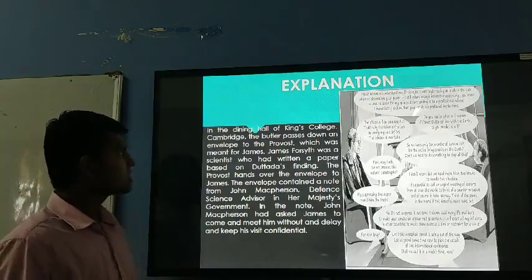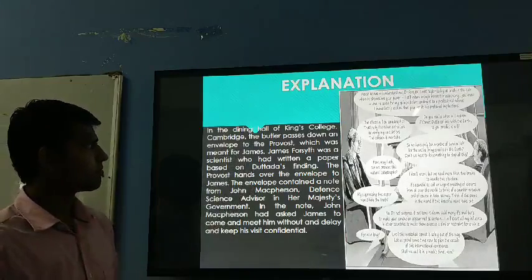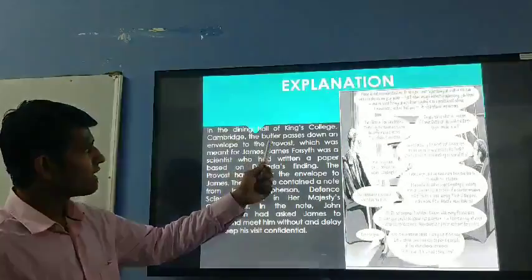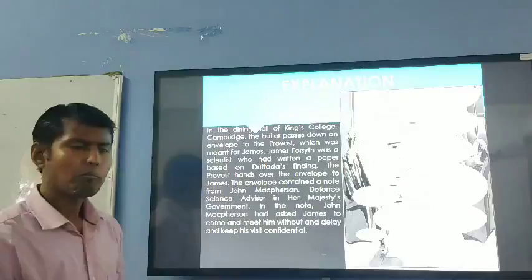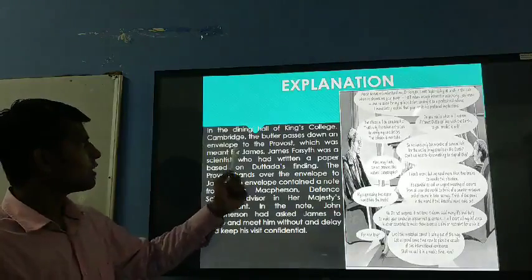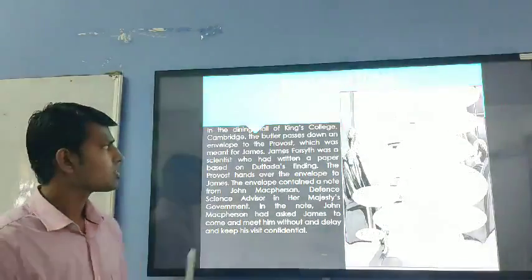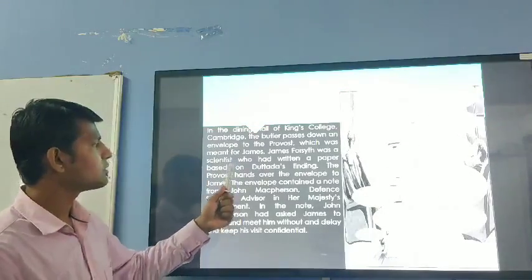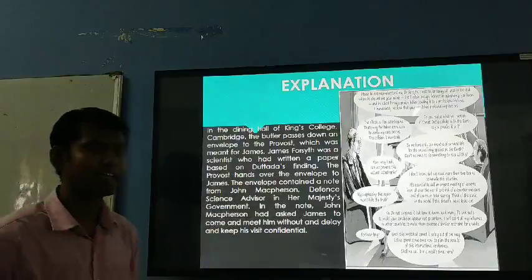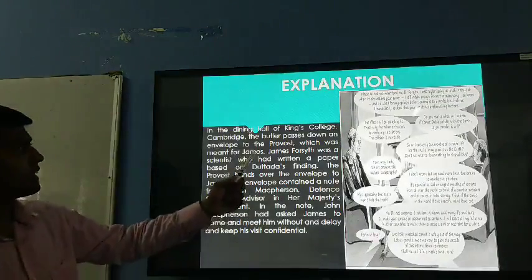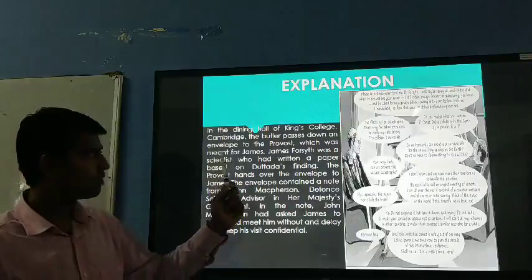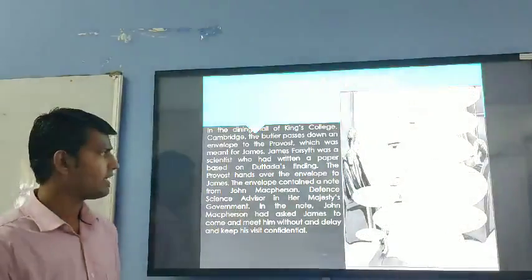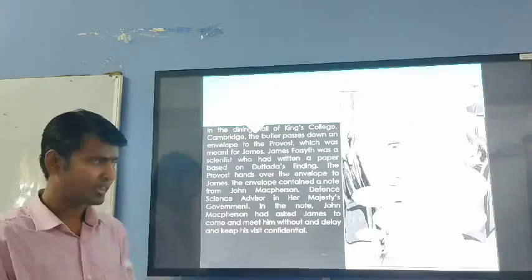In the dining hall of King's College, Cambridge, in the UK, the butler, meaning a messenger, passes down an envelope to the provost, to the dean, which was meant for James. James Fawcett was a scientist who had written a paper based on Dudatta's finding. He published a writing about the comet Dudatta found.